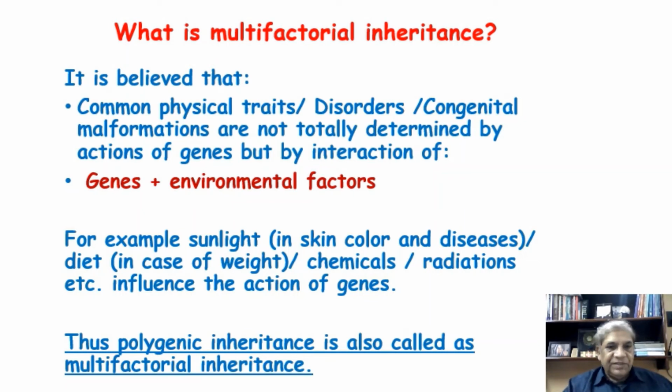For example, in case of the skin color, we have seen that people are of different skin color. Black and white is the best example, and you must have learned that not only black and white, there are some other colors, Mongol, we are brown Indians. So different colors are there. Let us take the white and black only, which are two contrasting skin colors.